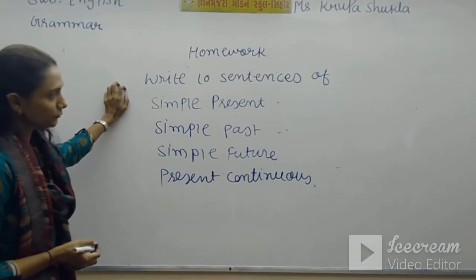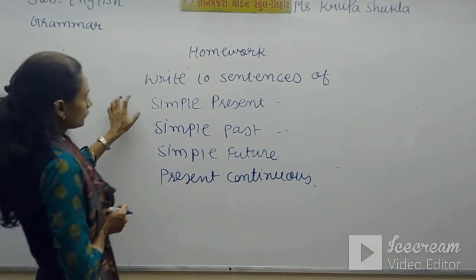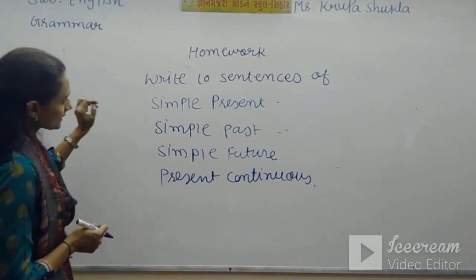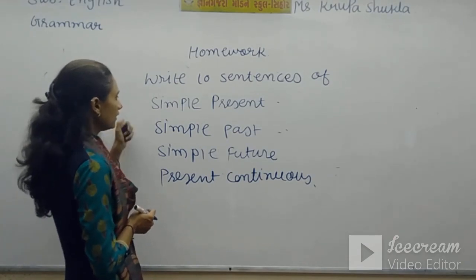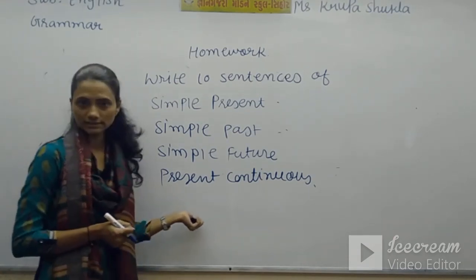So you have to write a total of 10 sentences, not 10 sentences of each. So in your notebook 10 sentences must be there. In those 10 sentences include simple present, simple past, simple future and present continuous.